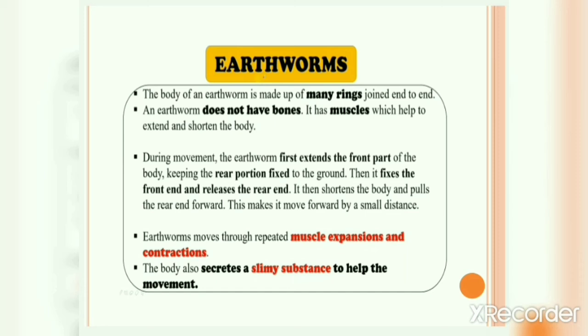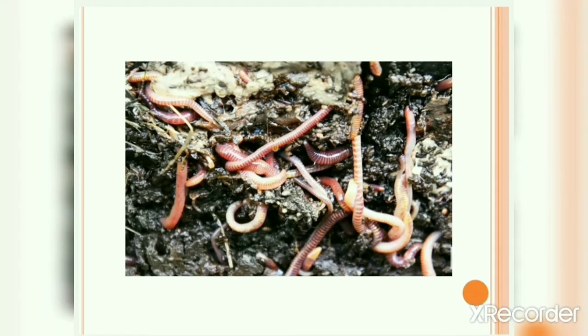It will first extend the front part of the body, keeping its rear portion fixed. Then it will fix the front end and release the rear end. This is how the earthworm moves through repeated muscle expansion and contraction. Also, the body secretes a slimy substance to help the movement. Let's see how an earthworm moves. As you can see, the earthworm first extends its front part, keeping the rear portion fixed. It will then fix the front part and release the rear end. It will extend the rear end.